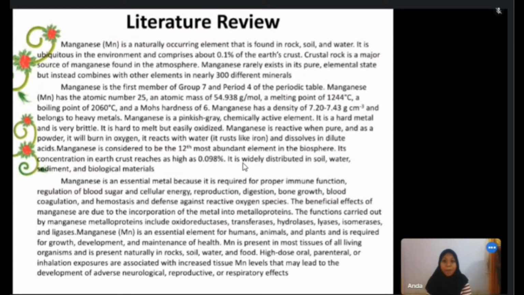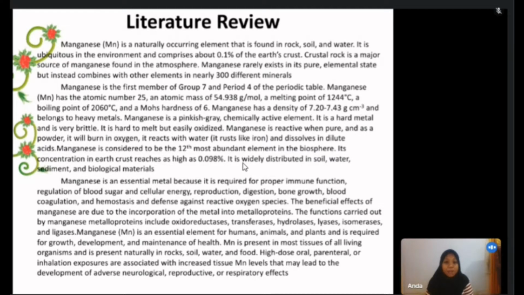Literature review. Manganese is a naturally occurring element that is found in both soil and water. It occurs in the environment and comprises about 0.1% of the Earth's crust. The crust is a major source of manganese found in the atmosphere. Manganese rarely exists in its pure elemental state, but instead combines with other elements in nearly 300 different minerals.